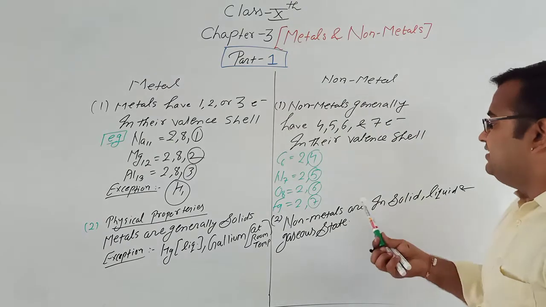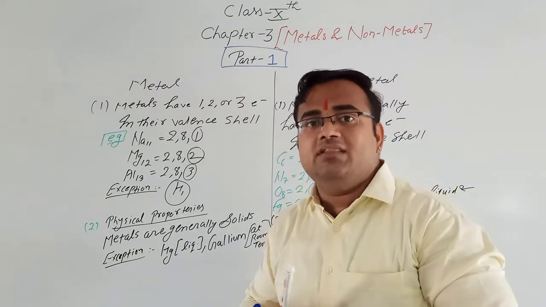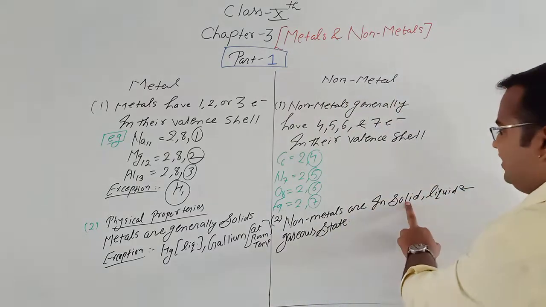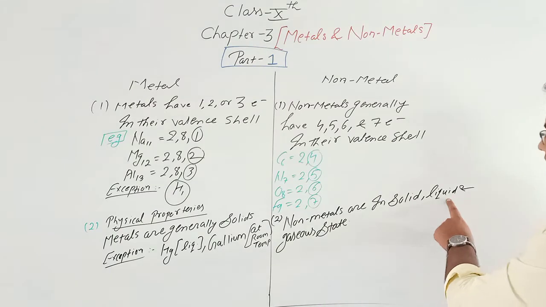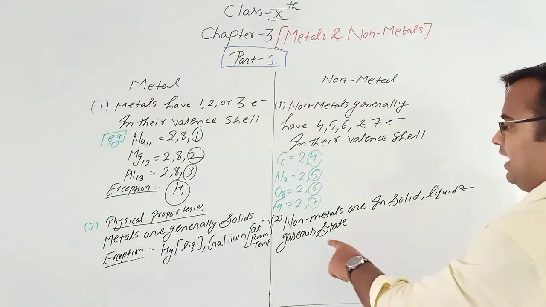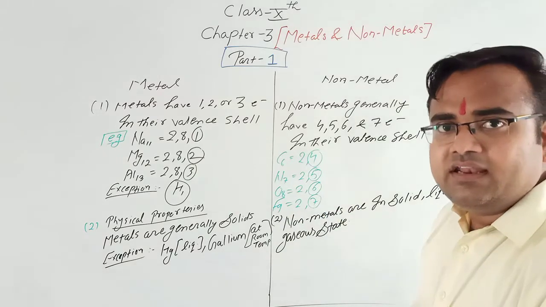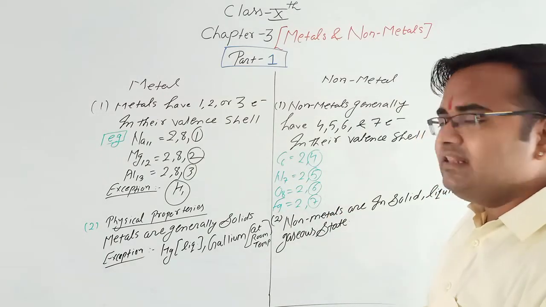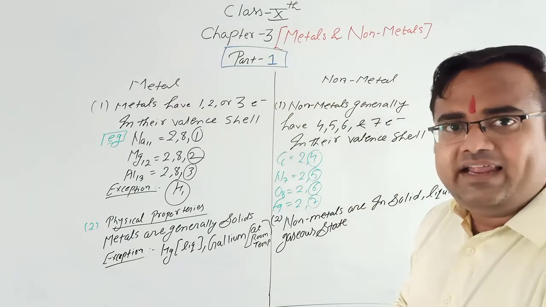See, non-metals are in solid, liquid or gaseous state. Non-metals can be in all three states. Solid, for example, carbon is a non-metal. Liquid, bromine. And gaseous, nitrogen and oxygen. Clear? So these are the two basic differences between metal and non-metal.